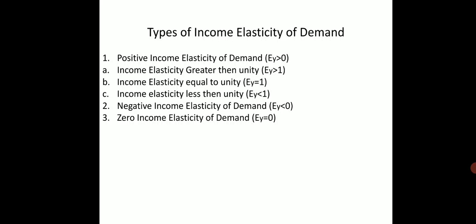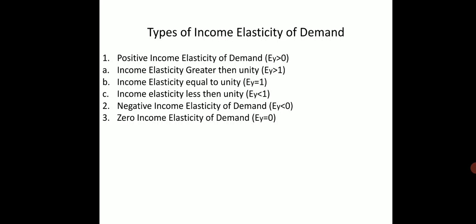Types of income elasticity of demand. First one, positive income elasticity of demand. Equation: EY is greater than 0. A. Income elasticity greater than unity, EY is greater than 1.